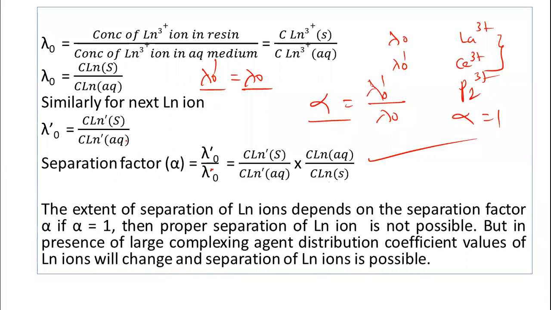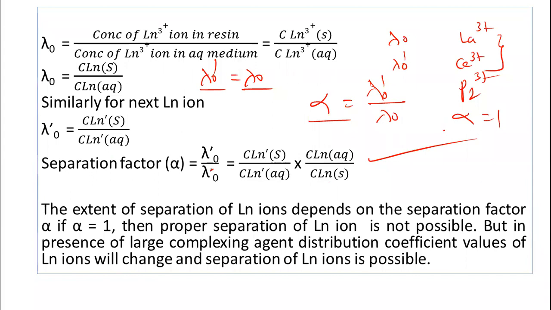Both are the same if the separation factor alpha is equal to 1. Then proper separation of the lanthanum ions is not possible when alpha equals 1.